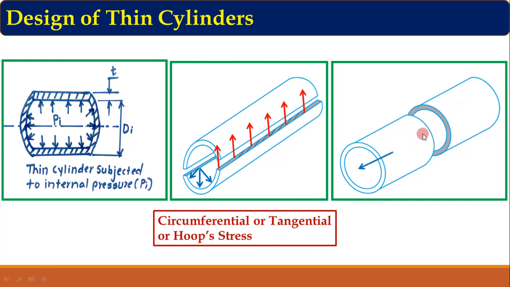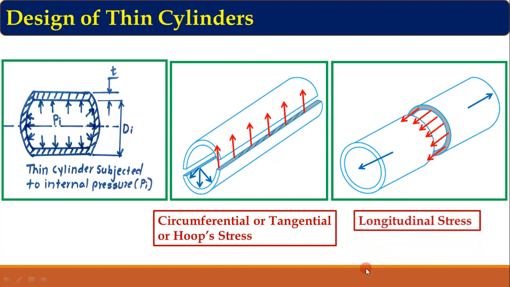So we can show the internal pressure applied on the closed end of the cylinder. Similarly, here also we can show the applied pressure on the internal surface of the closed end. So these two arrows show the internal pressure applied internally on the closed end. Now if this is the applied pressure, there has to be some reactive stress, and that reactive stress will induce in this cross section. That reactive stress for half part can be shown like this, and this reactive stress is called longitudinal stress. So these are the two basic modes of failure, and these are the corresponding stresses for the corresponding modes.